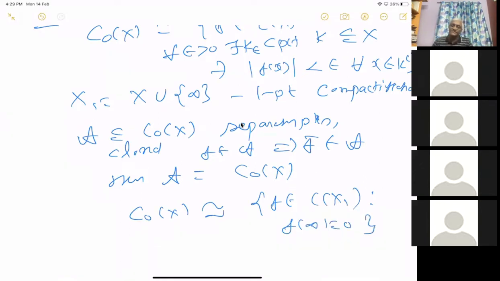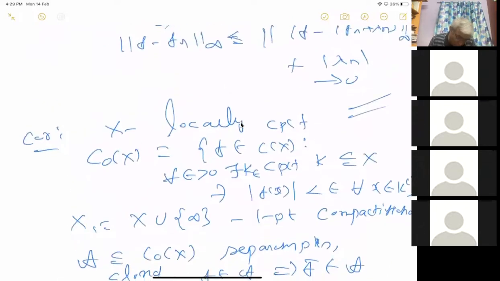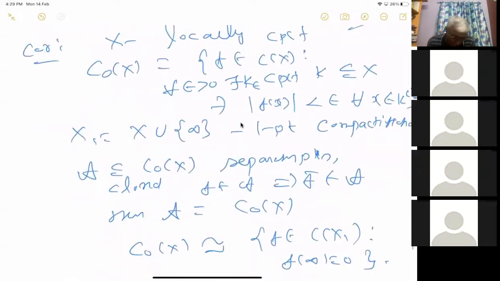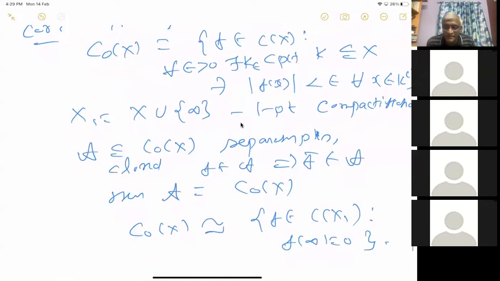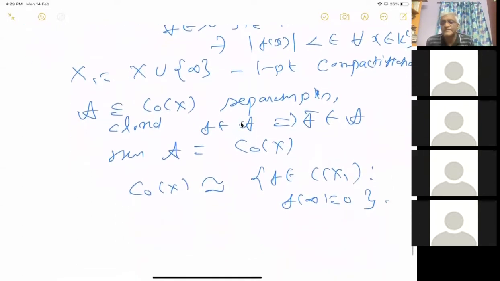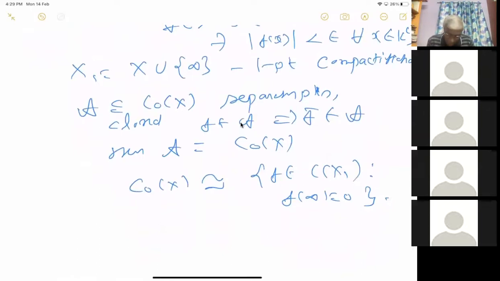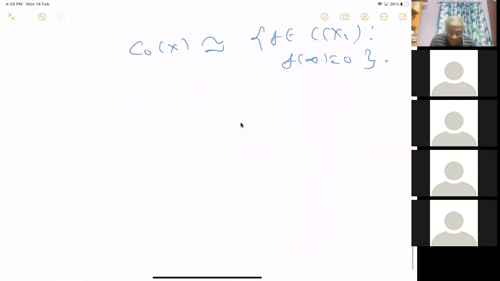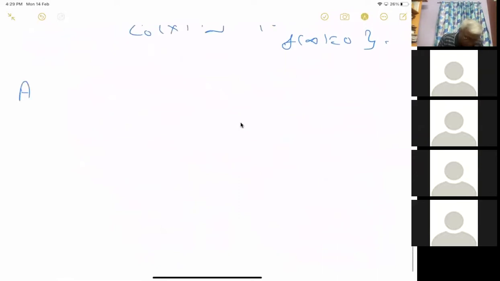So you can identify with this, and from that this theorem follows immediately. So this is the version for the locally compact case. This is fine. Now let me move on to the Arzela-Ascoli theorem, some applications of the Arzela-Ascoli theorem.